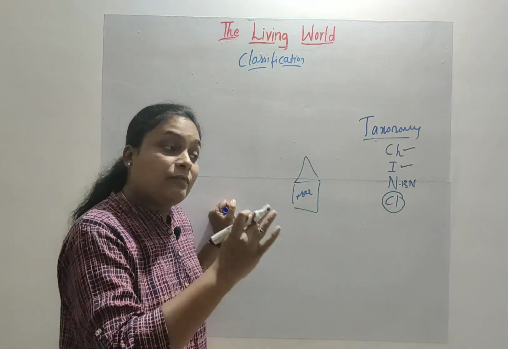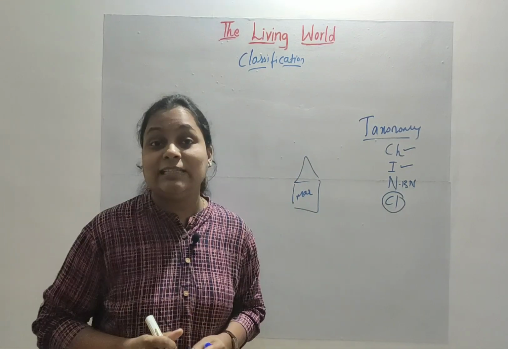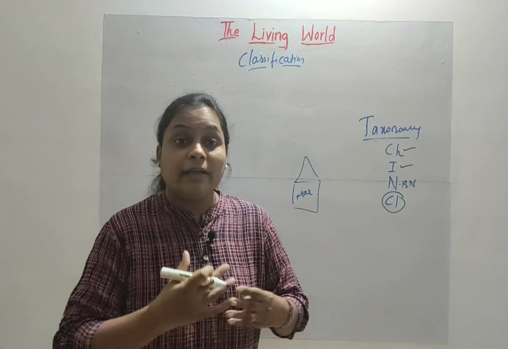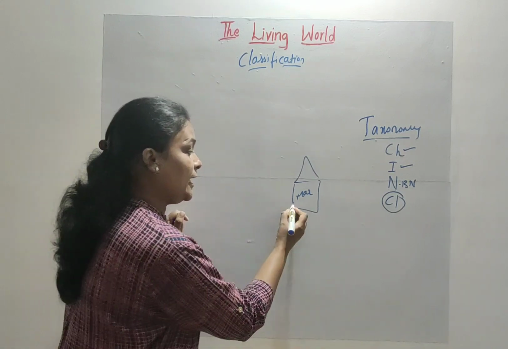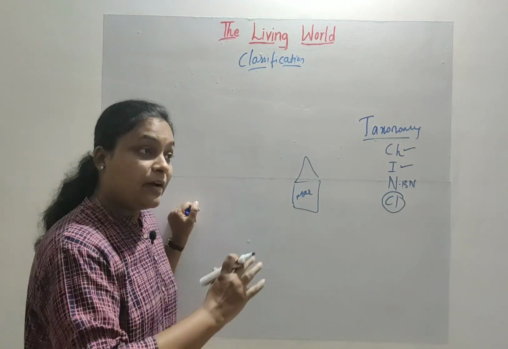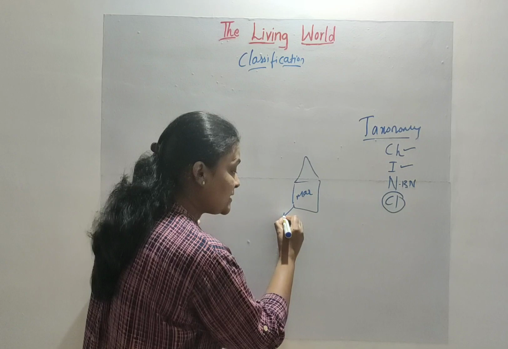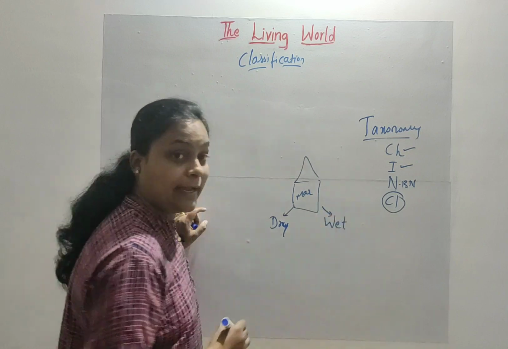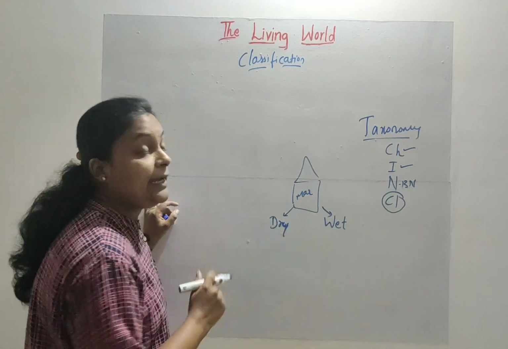Now have you ever observed how the shopkeeper has segregated and arranged the things neatly so that any customer who is visiting his shop will find it very convenient to search for and purchase the items, isn't it? For example, at the first level of segregation, he will divide the dry items and the wet items. So at the first level, he will segregate all the dry items one side and all the wet items another side.